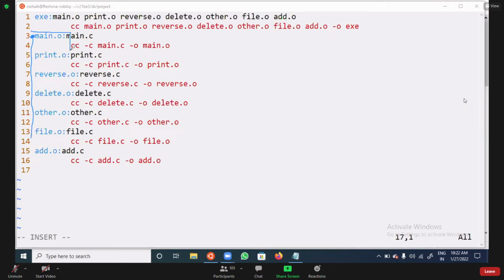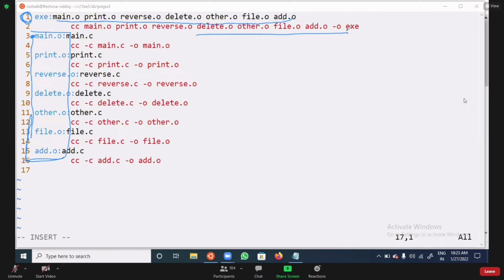Once these object files are generated, it will come to line number 1. Then it is going to check whether all the .o files which were created recently are available or not. If all the object files are available, finally it is going to generate the executable file.